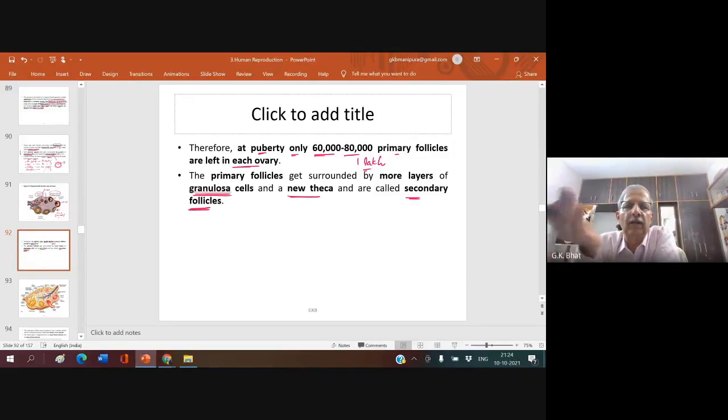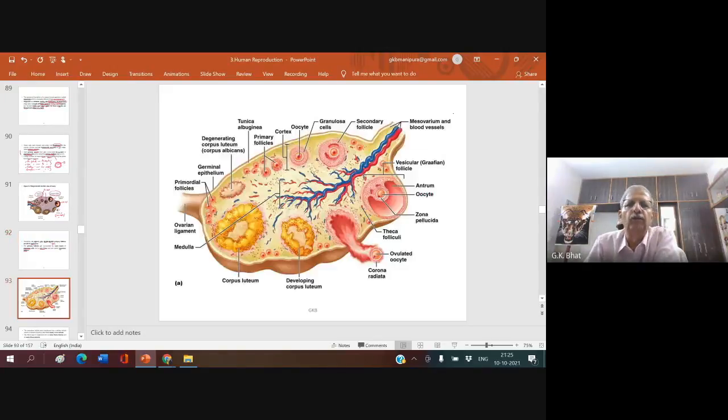Primary follicle has only one layer of granulosa cell with the primary oocyte inside. When it gets surrounded by many more layers of granulosa cells and one new covering outside, it is called a secondary follicle.